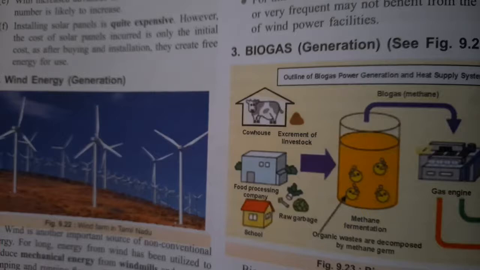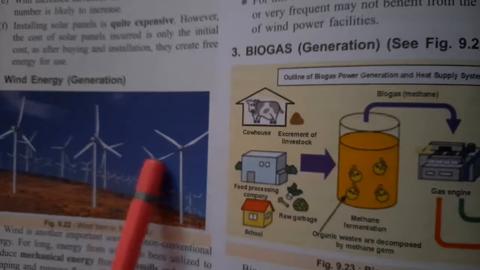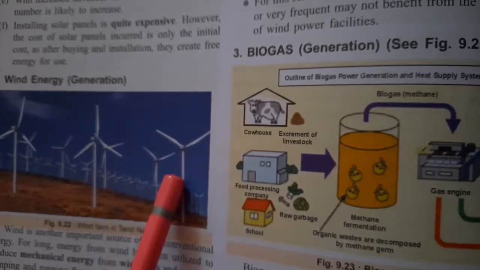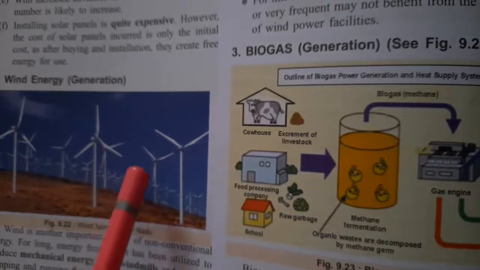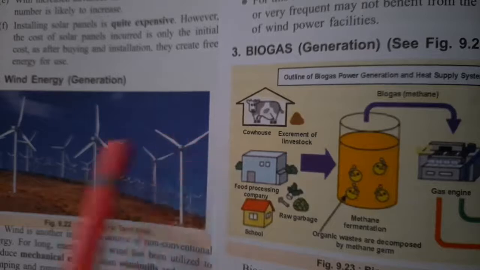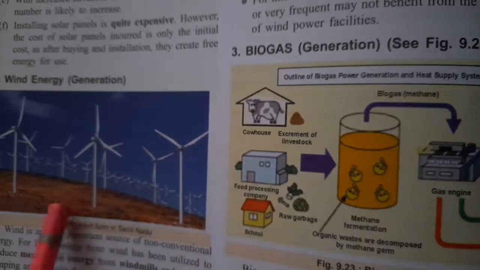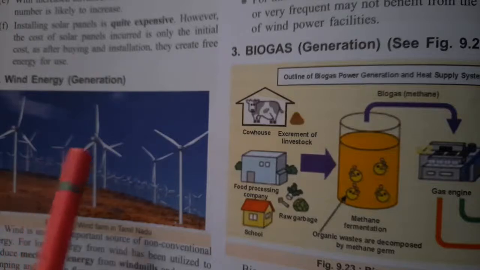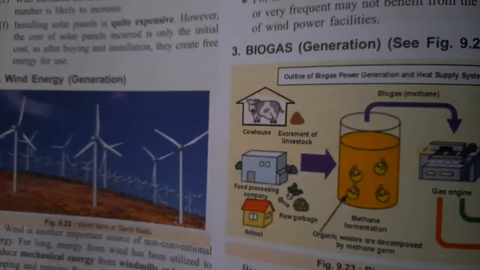How it happens is that a generator is coupled to the shaft of the windmill, and the rotation of the windmill leads to the production of electricity from the generator. When these blades rotate at high speed, the attached generator produces electricity, and this electricity in appropriate form can be utilized for domestic and various other purposes.